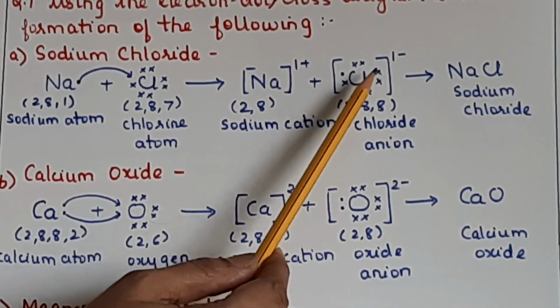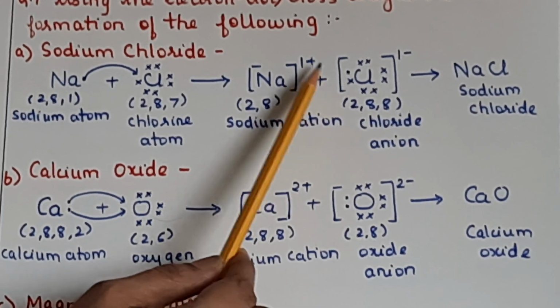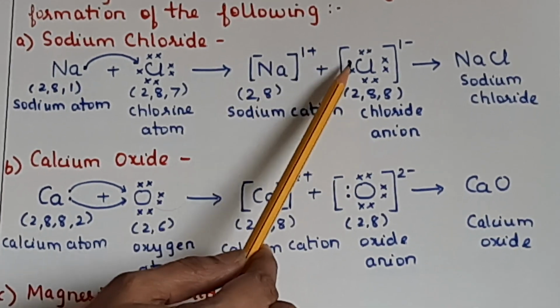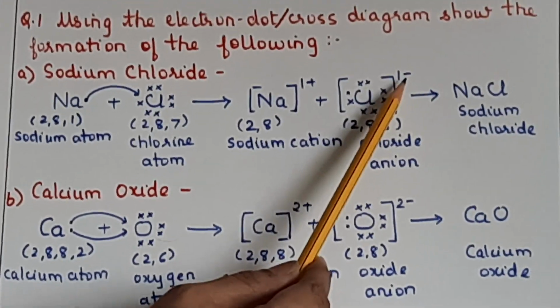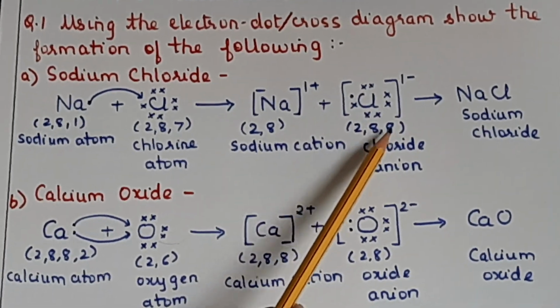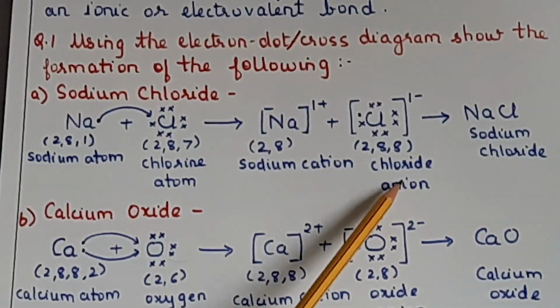So for chlorine, first you show the electrons 1, 2, 3, 4, 5, 6, 7 are there, and this one dot is from the sodium. So this electron has come from sodium. So it will acquire a negative charge. Why? Because it is having one extra electron now. So it is 2, 8, 8, and this is called a chloride anion.